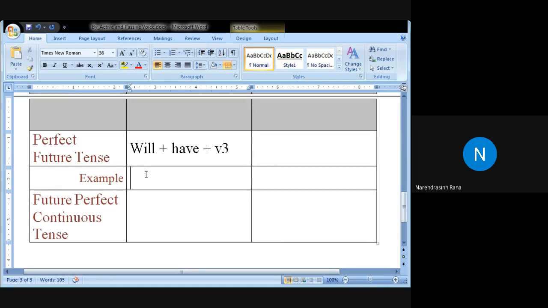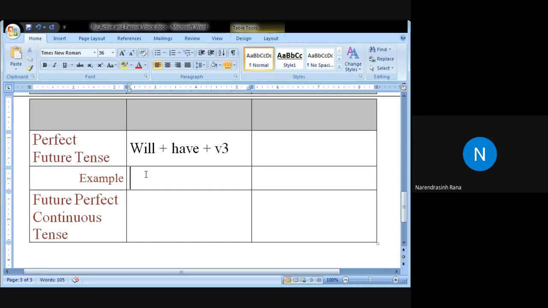Have to is another pattern. I will have buy a book. I will have, Sahil. I will have a book. Will have to be bought. Yeah, I will have bought, by V3. I will have bought a book. I will have watched a movie.